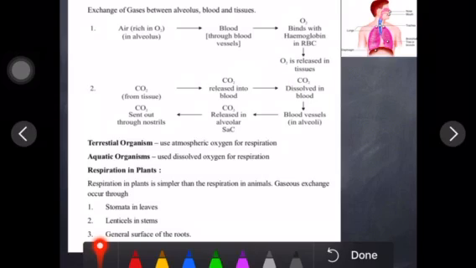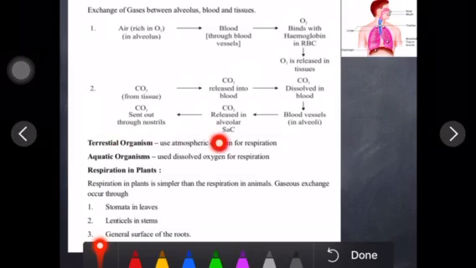Now how does it approach the alveoli? Let's see. CO2 dissolved in blood will approach the blood vessel which surrounds the alveoli. Now this CO2 will go to the alveolar sac, a packet-like structure, and like this it will be sent out through the nostril, the first part of the respiratory organ. Is it clear? So like this O2 is moving towards the tissue and CO2 is moving from tissue out of the body.